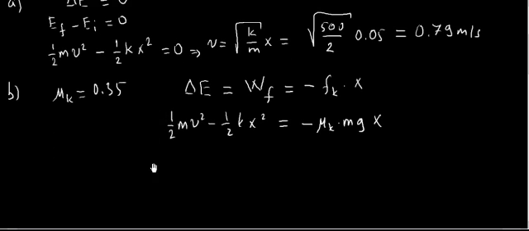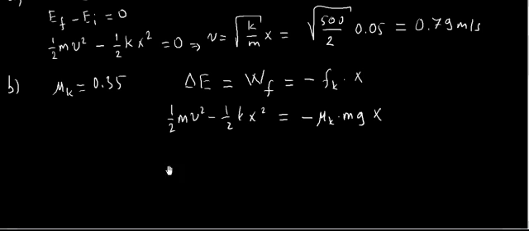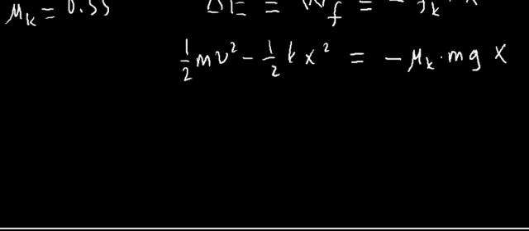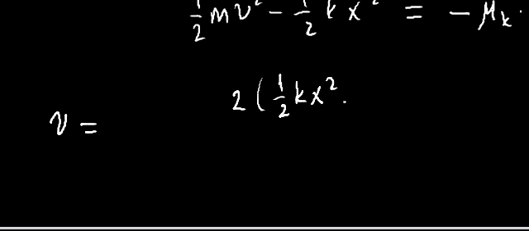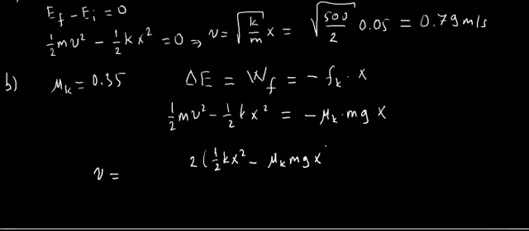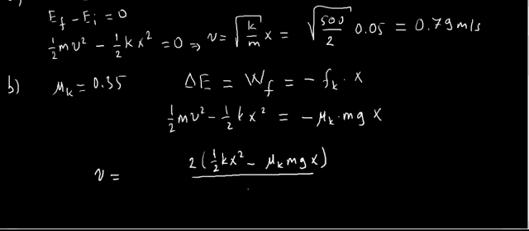So if you solve now for v, this time we will have v is equal to the square root of 2 times (1/2 kx squared minus mu k mg x) divided by m.